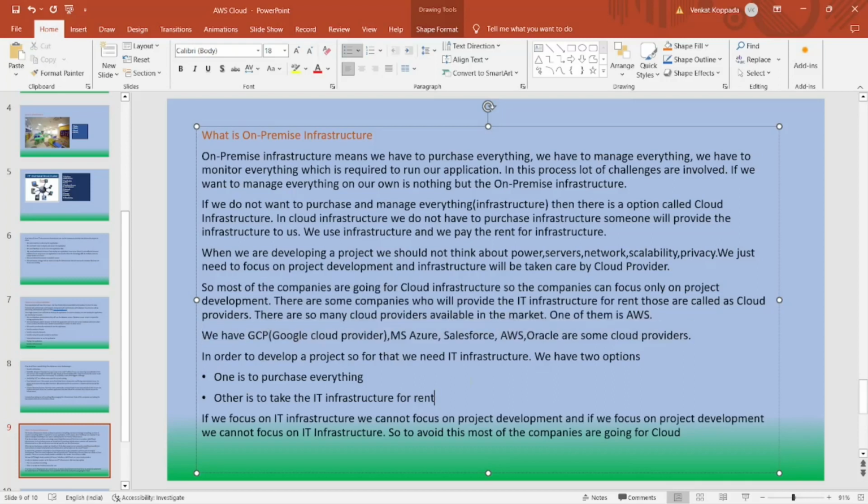In order to develop a project, we need IT infrastructure. So we have two options. One is to purchase everything and the other is to take the IT infrastructure on rent. If you go for the first option, we have to purchase the machines, purchase the servers, recruit the DB admins, recruit the network admins. So there is a lot of cost involved in the first option. If we focus on the IT infrastructure, we cannot focus on the project development, and if we focus on project development, we cannot focus on the IT infrastructure. To avoid this, most of the companies are going for the second option, which is nothing but cloud.